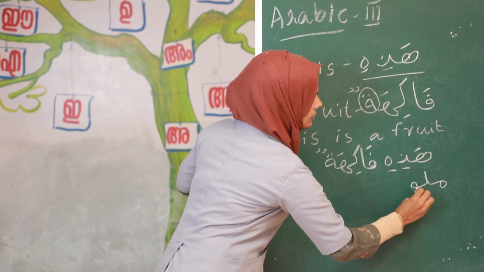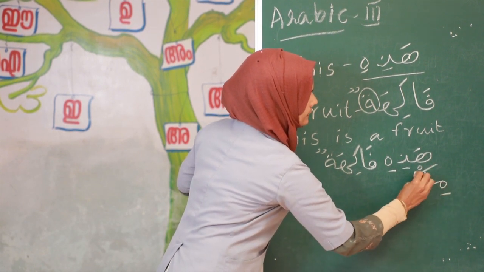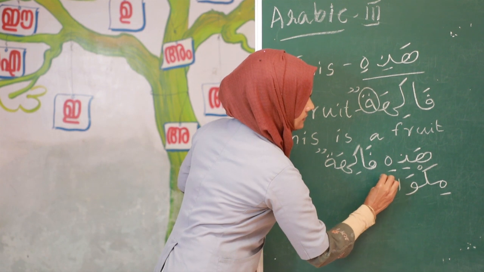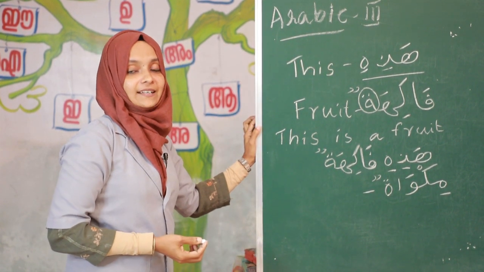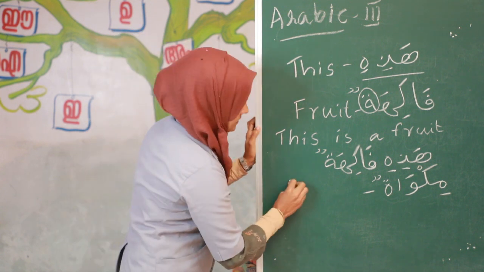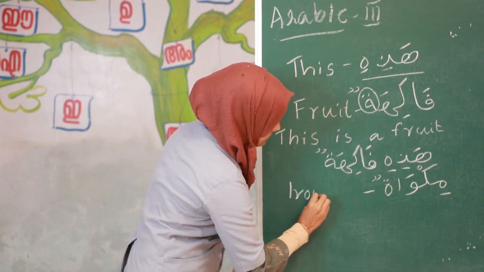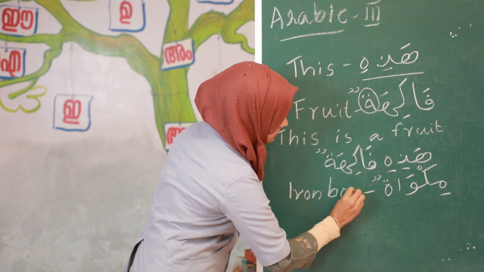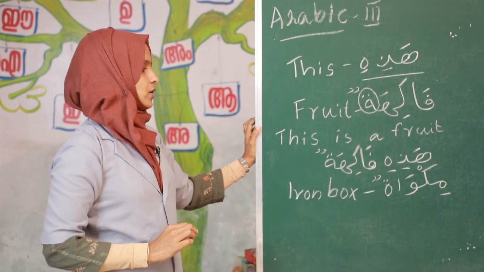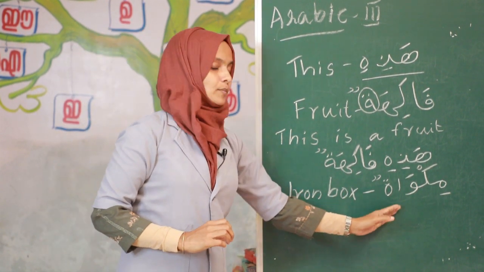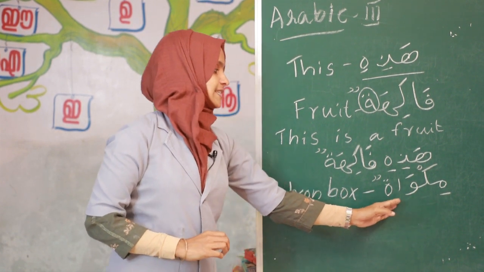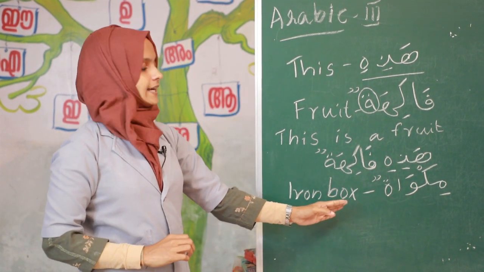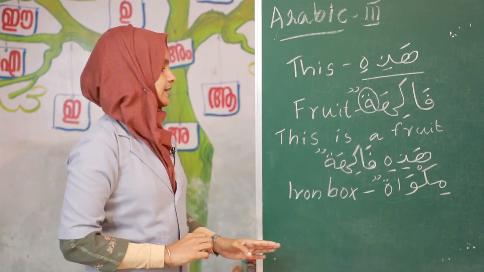Then the next word, mikwatun. Mikwatun means, do you know? Iron box. Yes, very good. Mikwatun, iron box. Is it a mudhakkar or muannas word? Yes, very good. It is a muannas word.